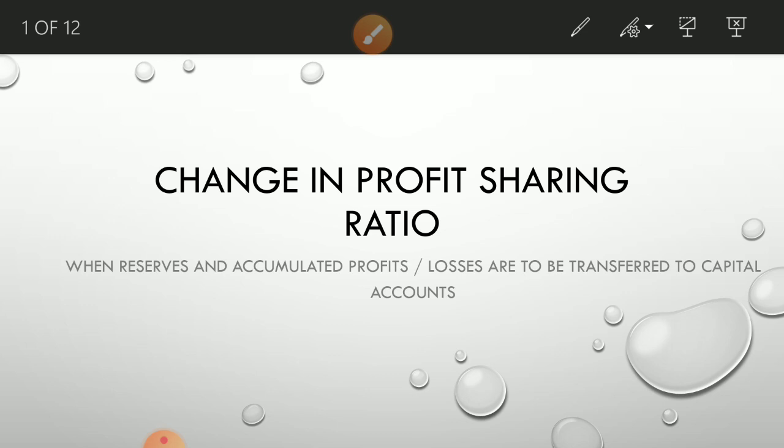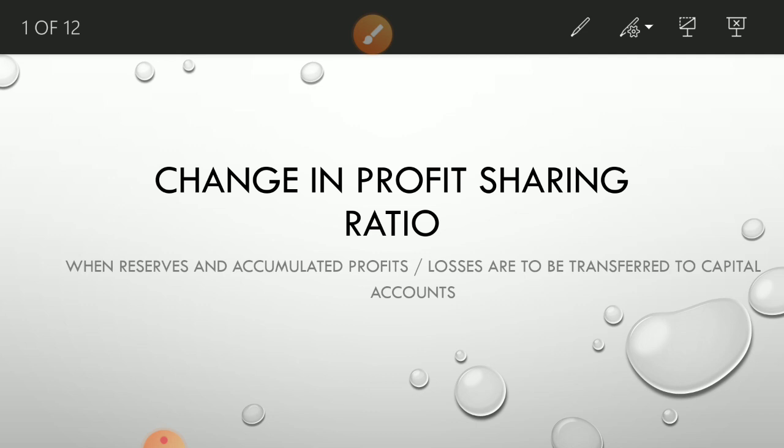After we discussed the treatment of accumulated profits and losses yesterday, we have to write this heading. Yesterday I forgot to tell you, so you write this heading there, because there are two cases.